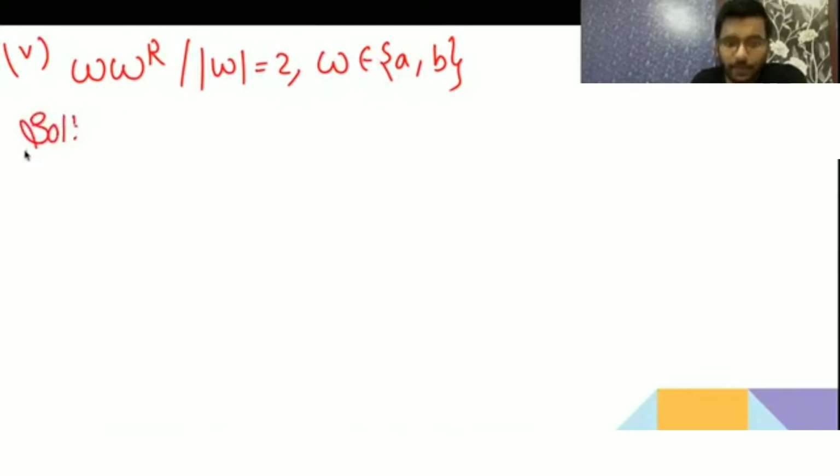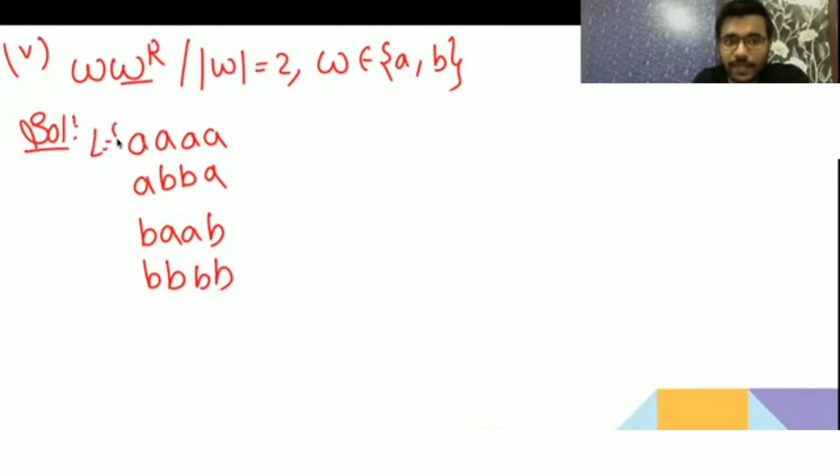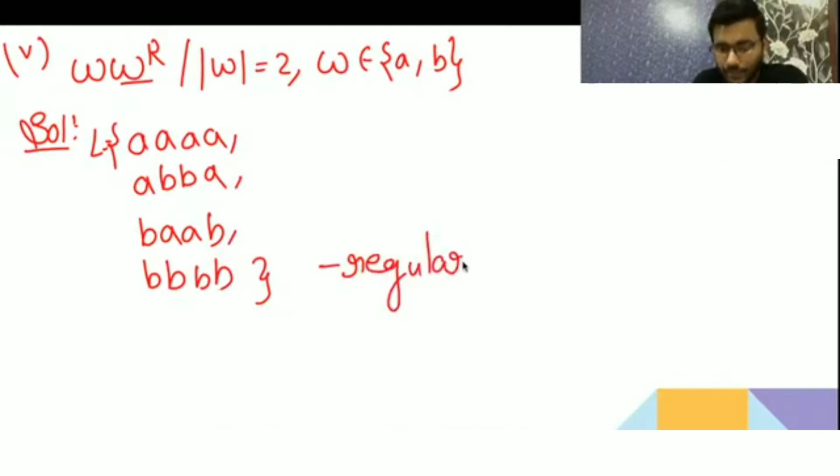So W can be aa, ab, ba, bb. Then WR is the reverse of W. So a a reversed is aa, ab reversed is ba, ba reversed is ab, and bb reversed is bb. So this language is again a finite language. Whenever the language is finite, it is a regular language.